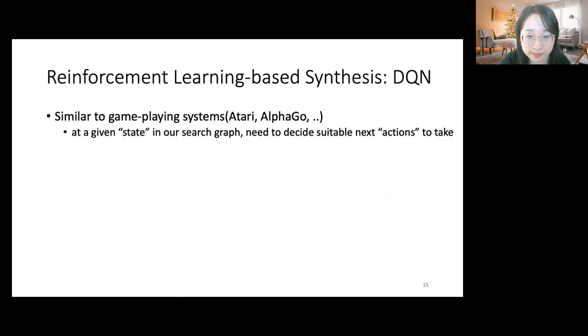In addition to search-based heuristics, we also propose our RL-based search algorithm inspired by game playing, like AlphaGo, where RL agents can learn to play via self-play. We use RL in a similar manner and train an agent to synthesize pipelines using what we call self-synthesis.